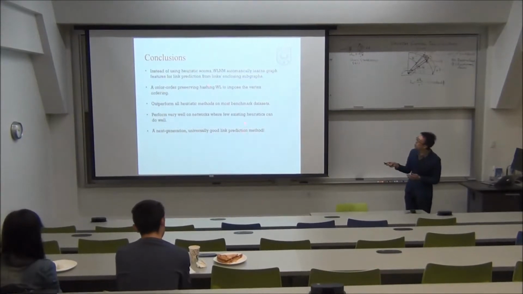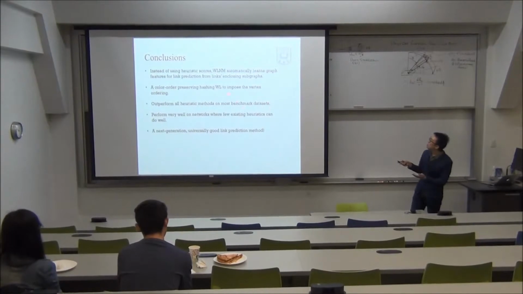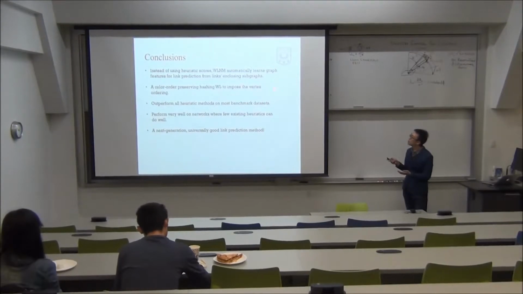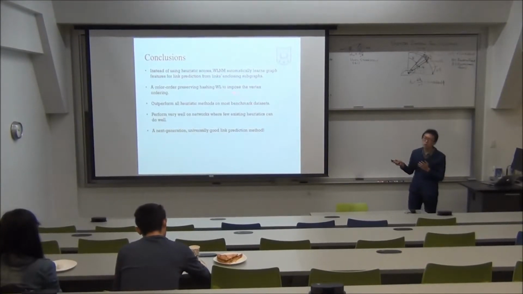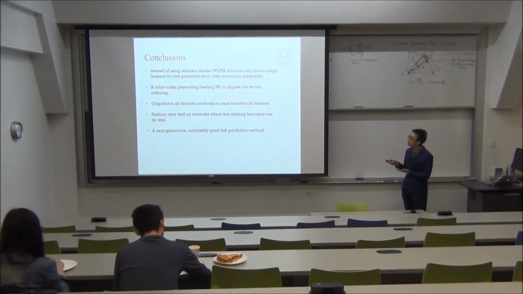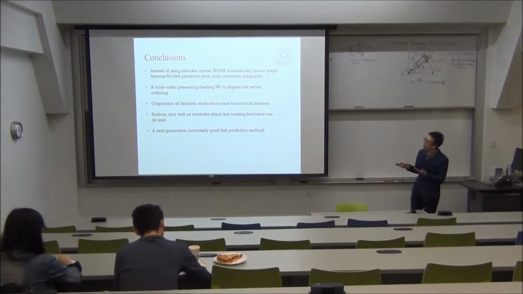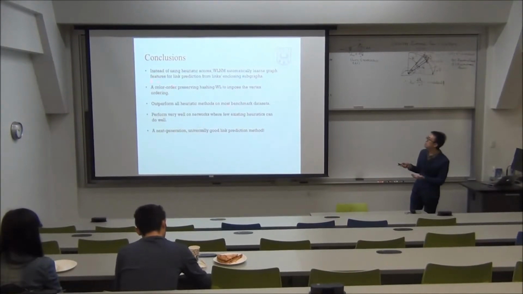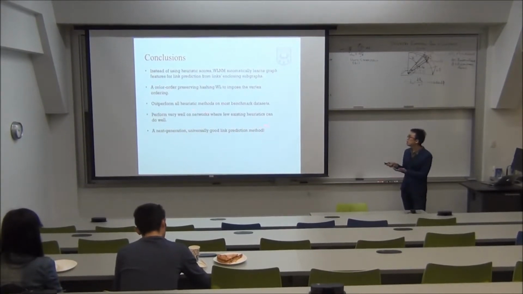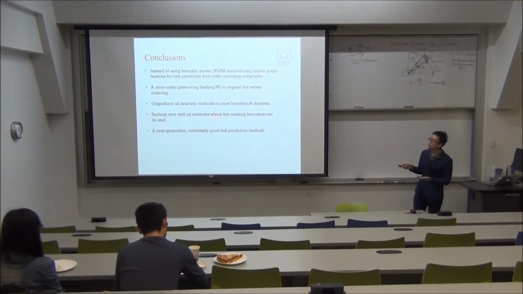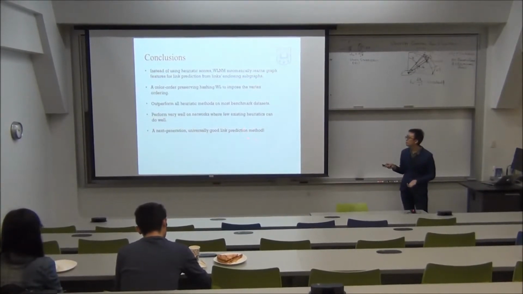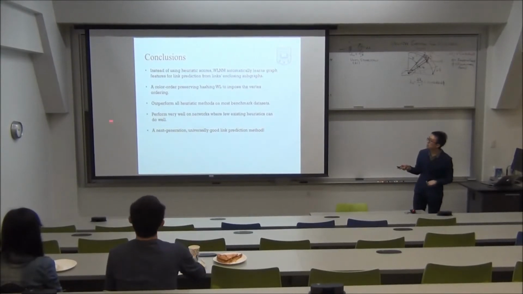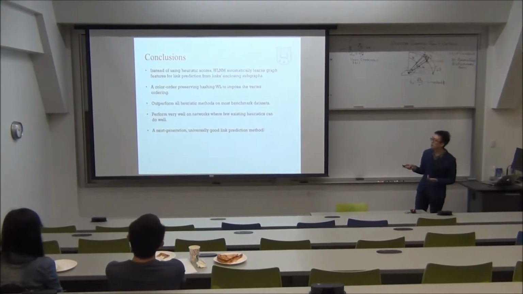Conclusions. In this work, we propose Whisper-Lemma neural machine, which automatically learns graph feature for link prediction from links enclosing subgraphs, instead of using the heuristic scores. We use a color order preserving hashing WL to impose the vertex ordering. Experiment results show that our method not only outperforms all heuristic methods on most benchmark datasets, but also performs very well on the two networks where few existing heuristics can work well. In summary, Whisper-Lemma neural machine is a next generation universally good link prediction method.